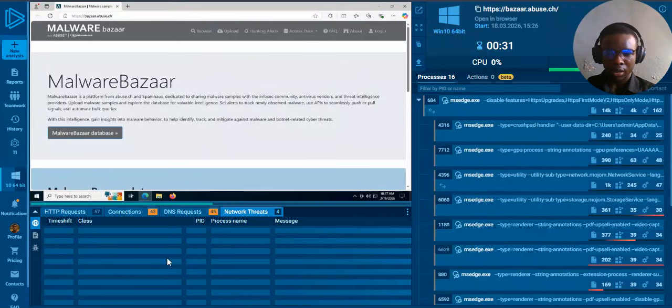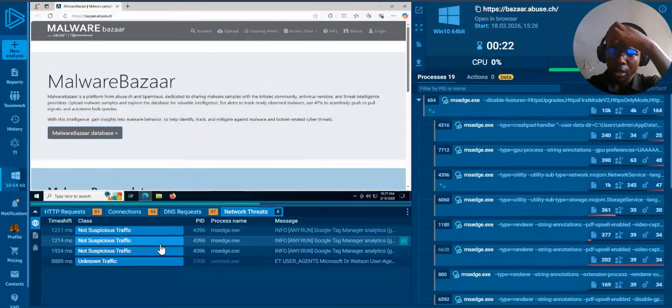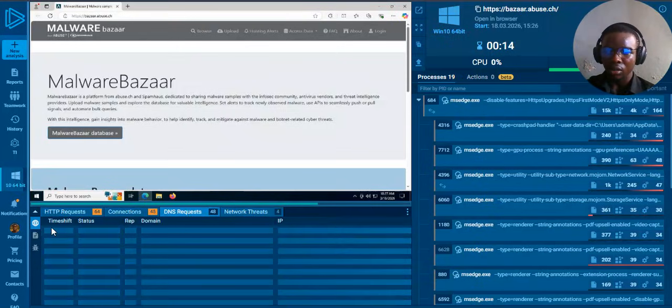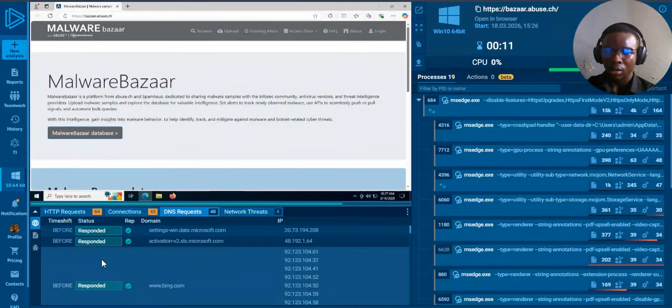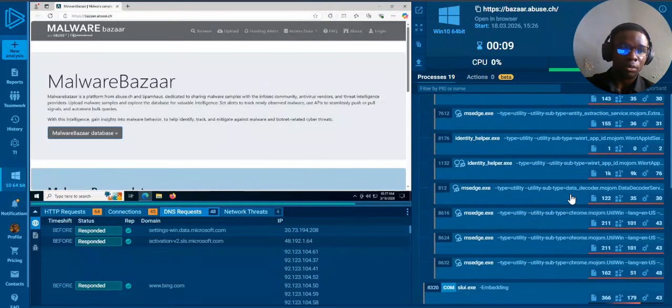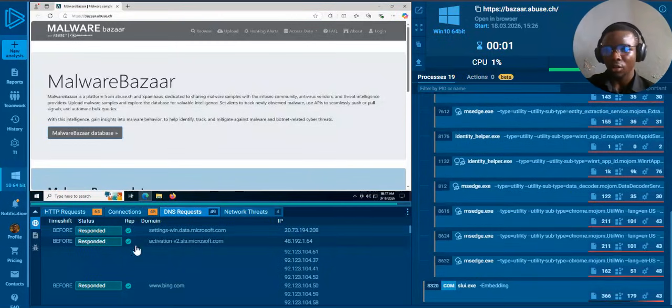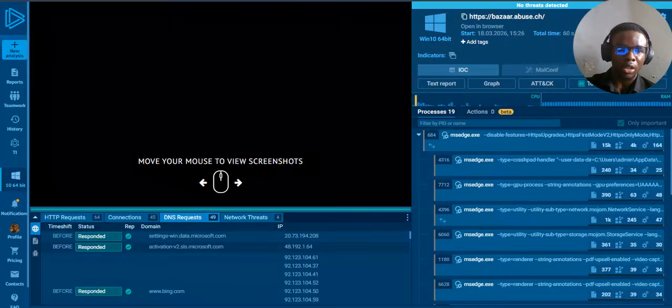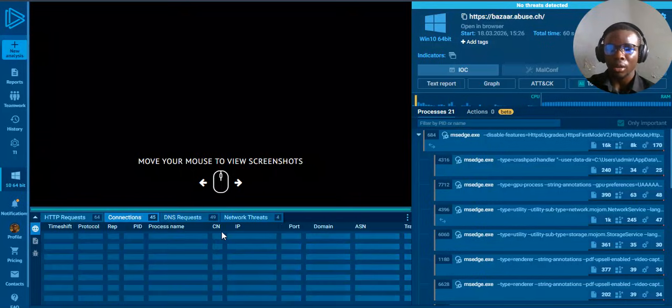Let's check for network threats. It has identified some network threats. Now this is not suspicious traffic. Process name, this and that. DNS request. Now this is where you can see before responded. All right, all this is actually looking like something weird right now. But I'll be showing some other advantages of Any.Run. Now as you can see, we're just running a couple of malwares, and once the time is up, we can generate a report instead of going through the stress of trying to analyze something that most people actually don't understand.